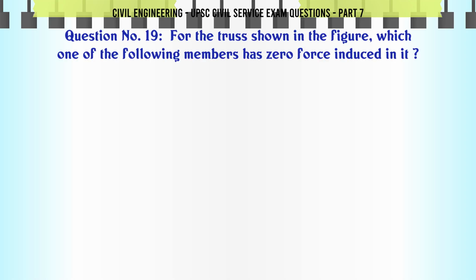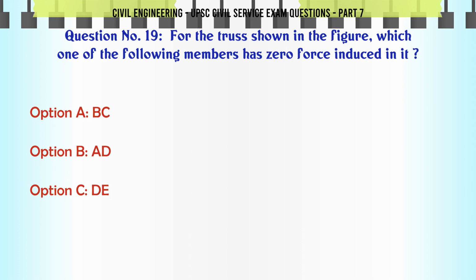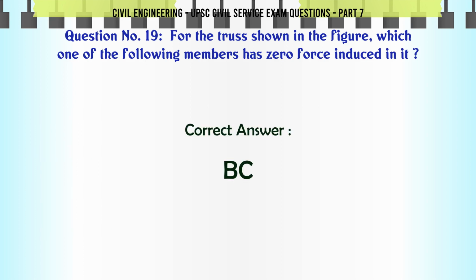For the truss shown in the figure, which one of the following members has zero force induced in it? A. BC. B. AD. C. CD. D. BD. The correct answer is BC.